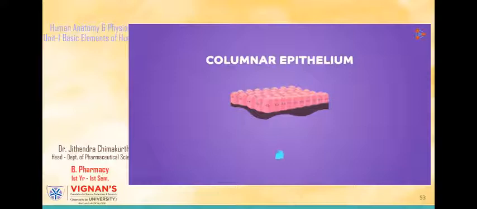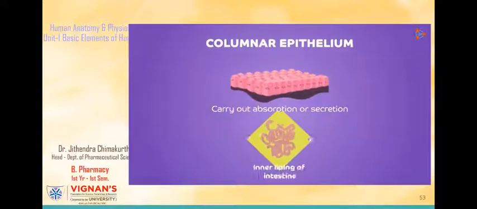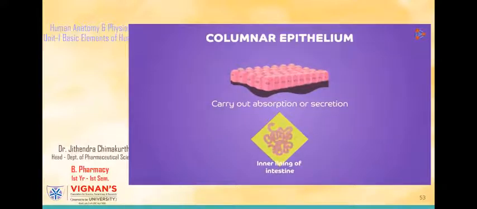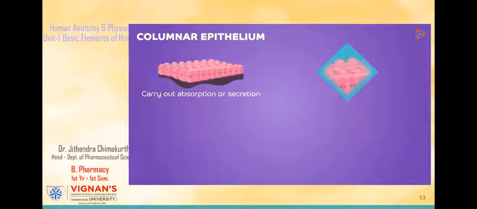Now you may wonder, why do we need such tall cells for covering a surface? Well, such tall cells help to carry out absorption or secretion to a good extent. Thus, according to this function, the best example to locate this type of epithelium is in the inner lining of the intestine. Well, sometimes a slight modification is also observed in this type. We find tiny hair-like projections called cilia on the surface of these cells. Now you may wonder, why do these cells need hair?